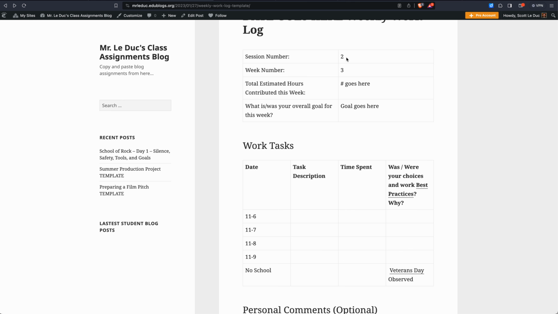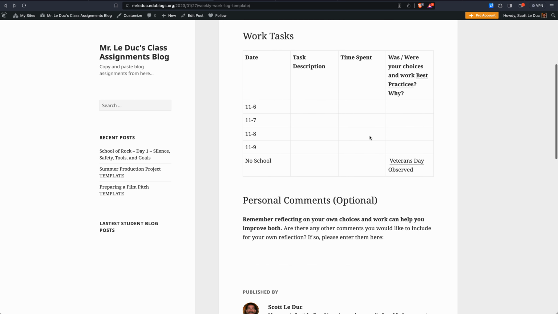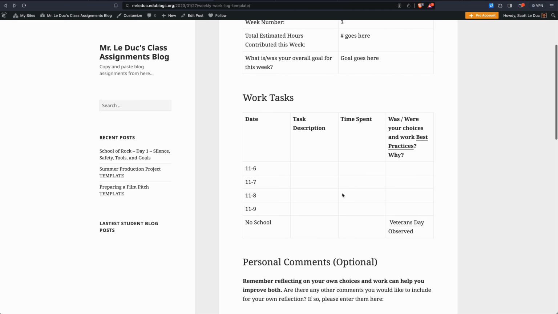Okay, information up here, update this. It is week 3. We are in session 2, and your estimated numbers go here. It'll be a maximum of 4. And what's your goal for the week? Put that there. Hopefully that makes sense. You can put optional stuff down here if you want.